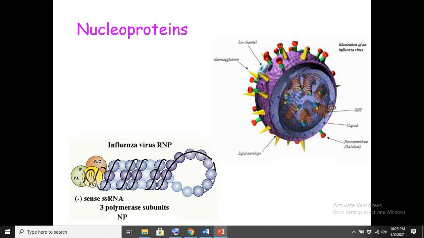There are different types of nucleoprotein, and we call them nucleoprotein because they are found in our nucleus. A ribosome, which is a type of ribozyme, is also a type of nucleoprotein. These nucleoproteins are found bound with either DNA or RNA.